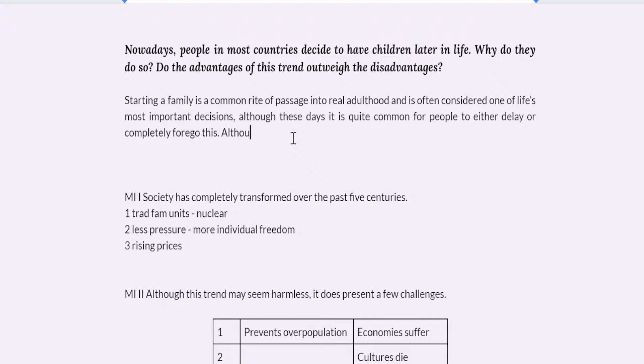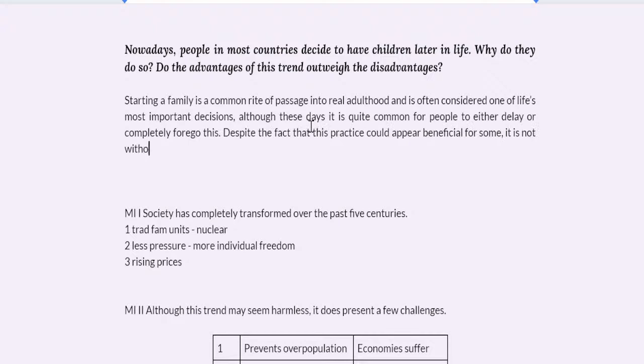And then I think I've already used all the okay. Oops, what's that? Okay, despite. Why does this keep popping? Okay. Despite the fact that this trend, this practice could appear beneficial for some, it is not without its drawbacks. That's okay. Perfect. Job done. Then I go on to my main idea.